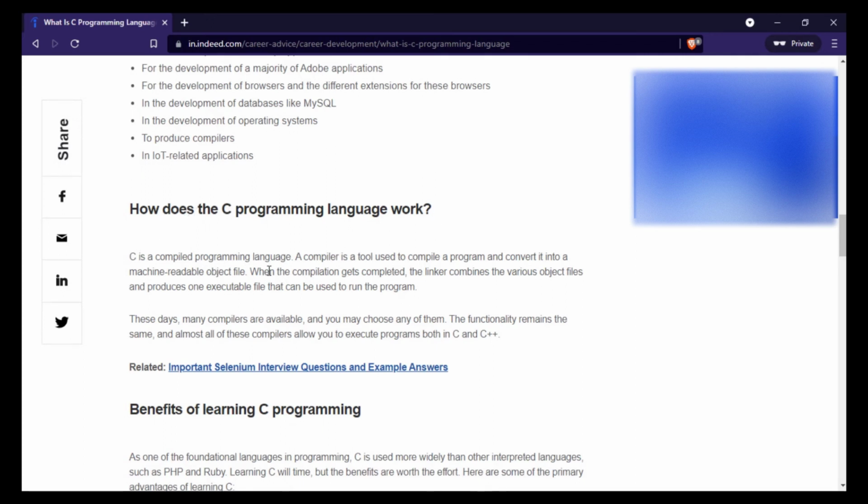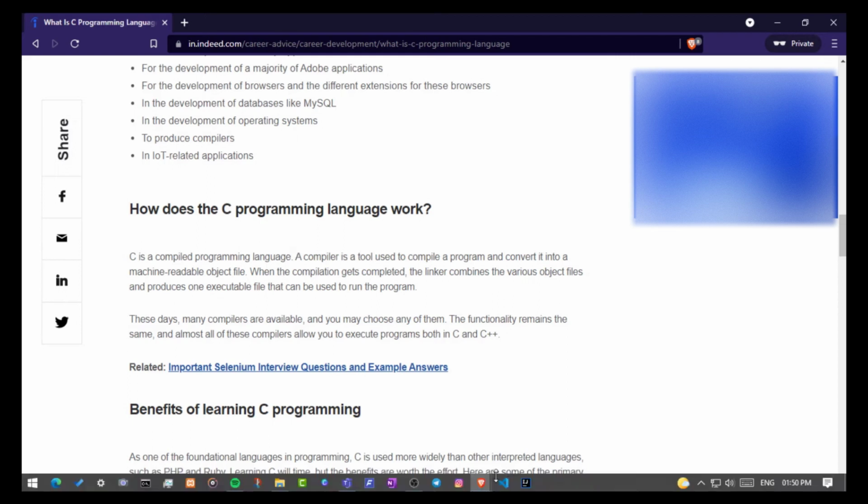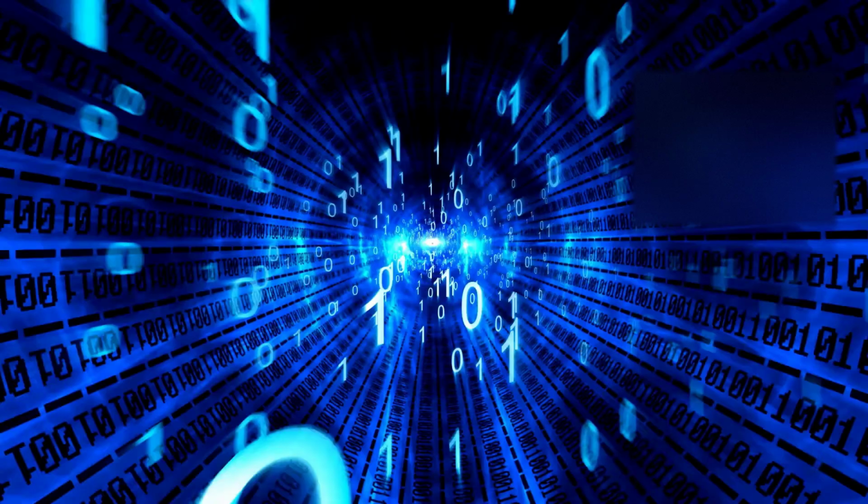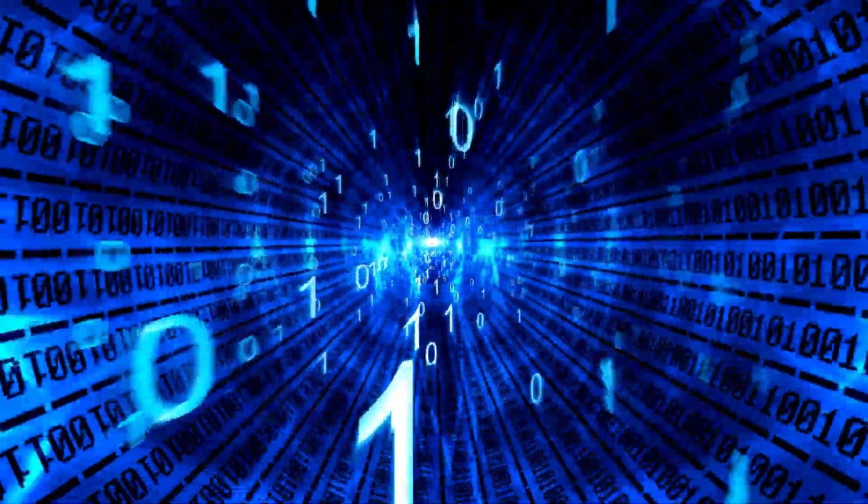And after that, in the last, we will see how the C programming language works. So C is a compiled programming language. A compiler is a tool used to compile a program and convert it into a machine-readable object file. What is the meaning of this line? That C is a compiled programming language. The language that will be compiled is known as a compiled programming language. As we had seen in the C program, when we run that program, it gets compiled and then converted into a machine-readable object file. What was the code that we wrote? Printf. That is a user-understandable language, but here the compiler will convert it into a machine-understandable object file.